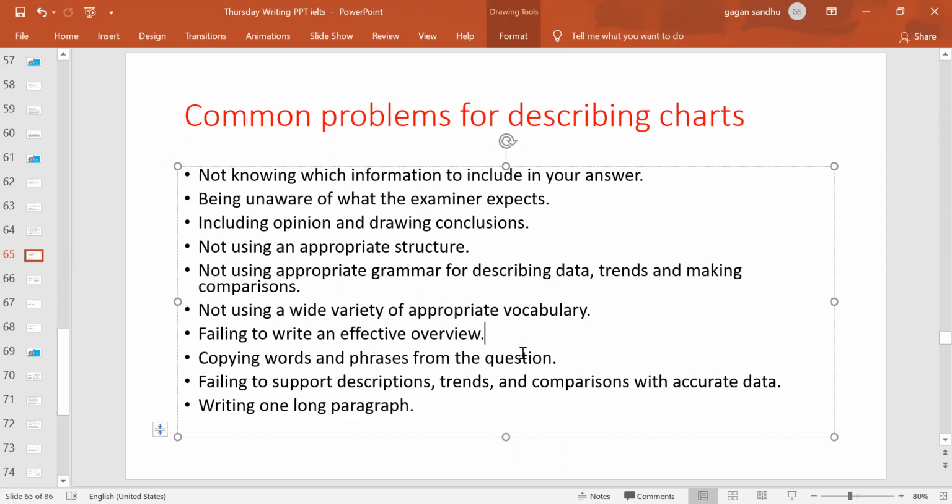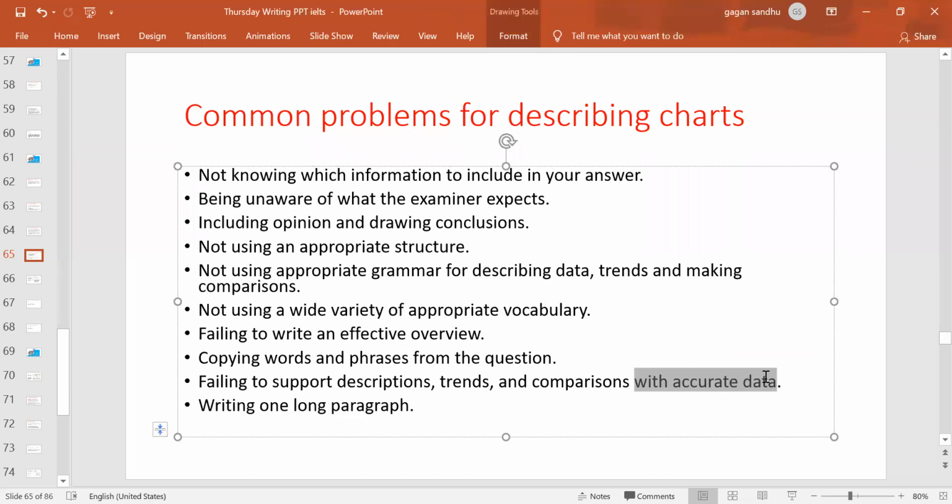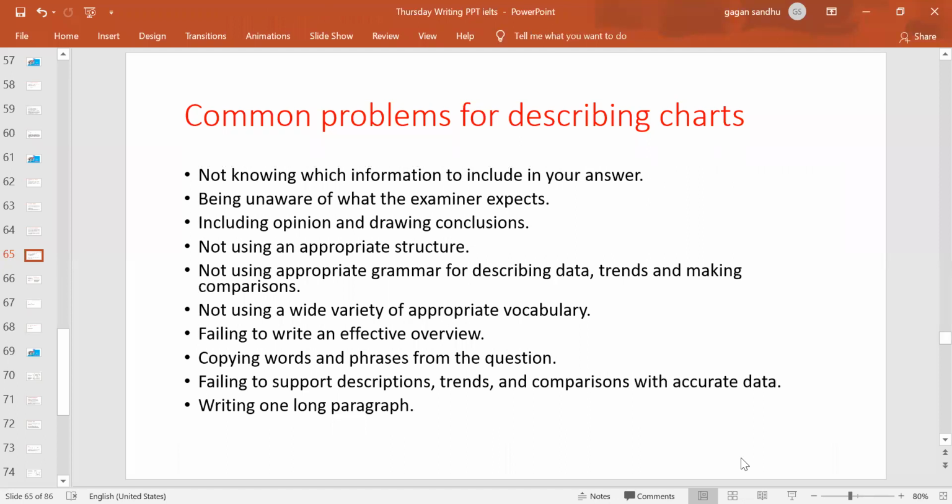Copying words and phrases from the question, we are not doing that. We know the different synonyms of the words to be used. Failing to support description, trend and comparison with accurate data. We know how we can quote accurate data. We can look at it straight. If we're not getting it exactly, we can take help of the words and grammar to describe it.